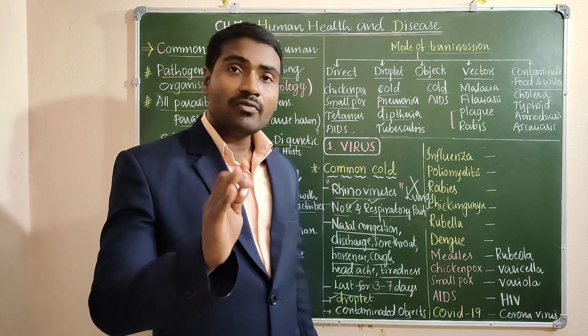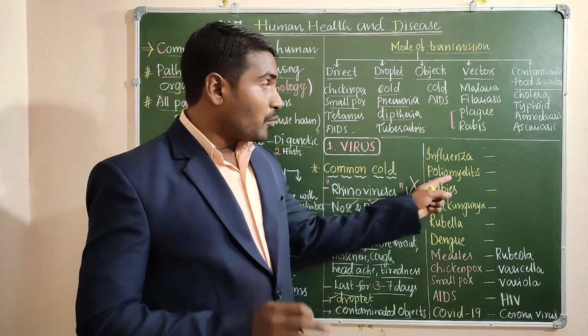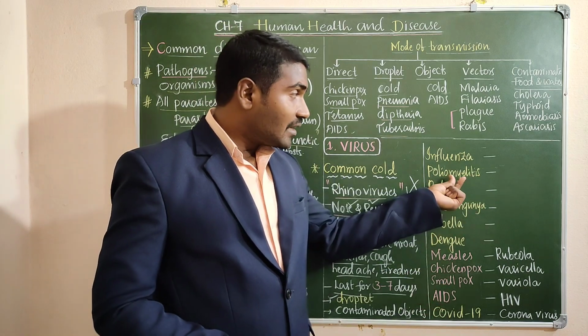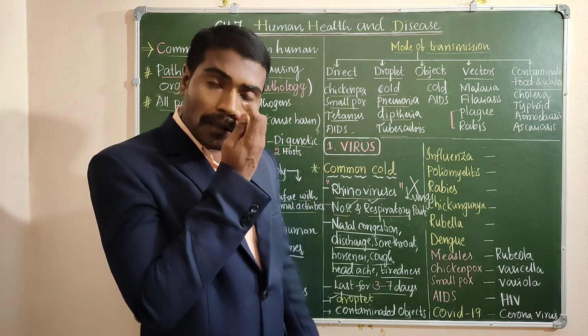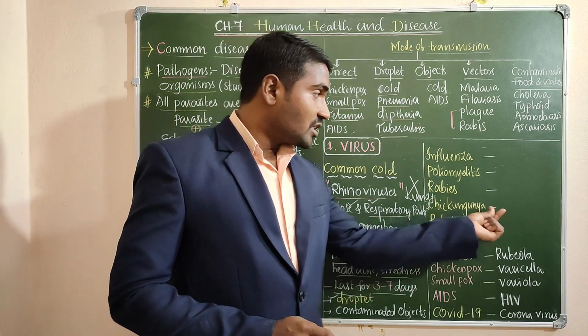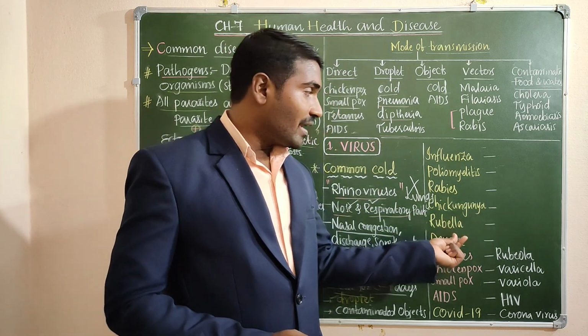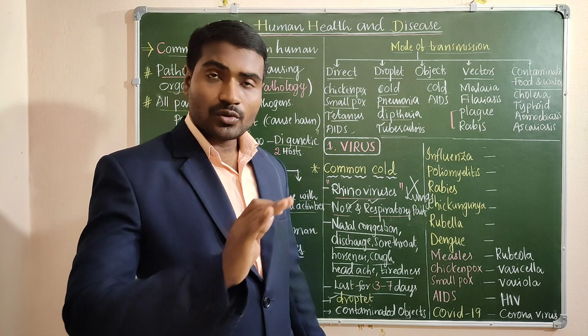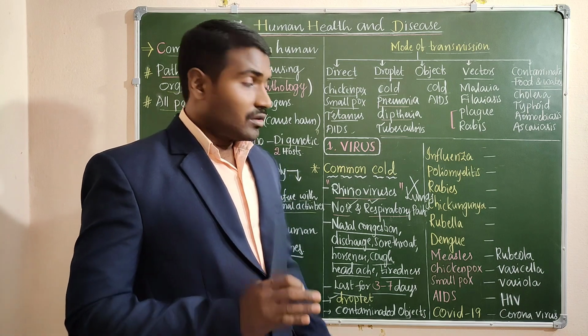Influenza is caused by influenza virus, poliomyelitis by polio virus. The name itself contains the virus name. Rabies, rabies virus; chikungunya, chikungunya virus; rubella, rubella virus; dengue, dengue virus. So no need of confusion.